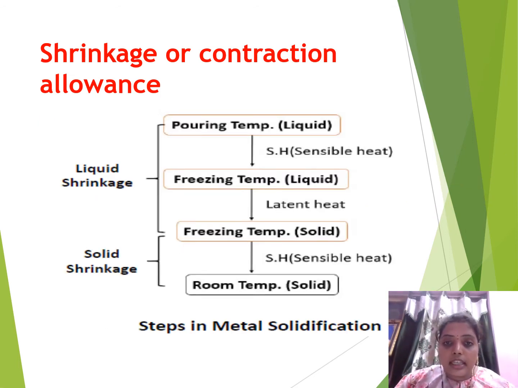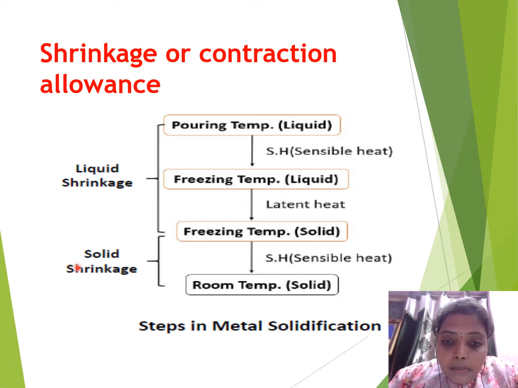Now, let us see in flowchart form how it happens. Mainly there are two types of shrinkages: liquid shrinkage and solid shrinkage. The metal which comes to the solidification process goes through these stages. In liquid shrinkage, the starting pouring temperature is in liquid state only.